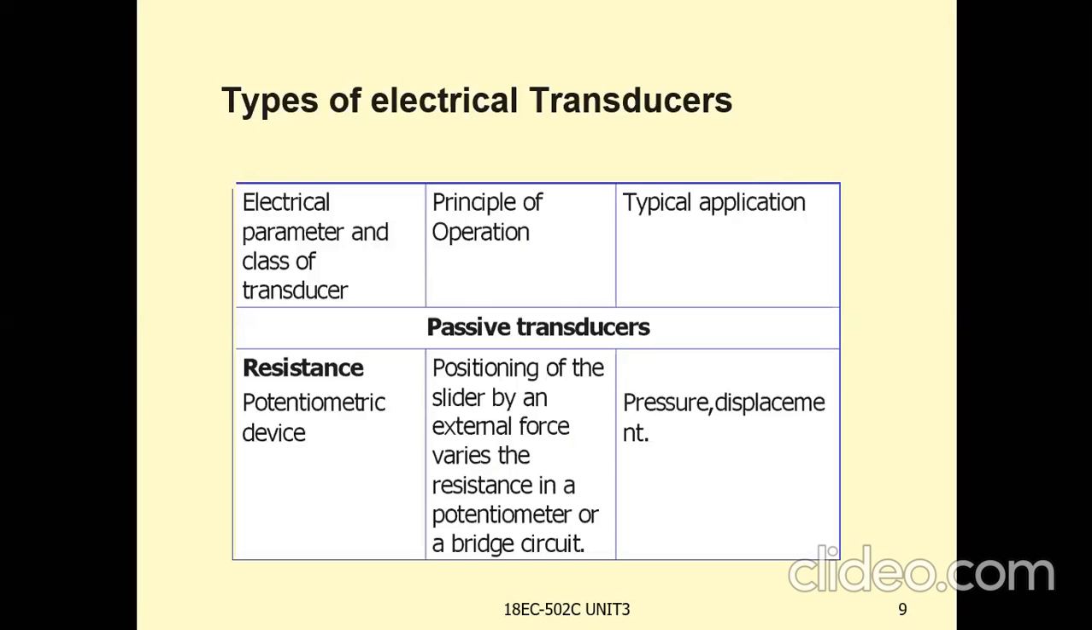See, electrical parameter and class of transducer. The electrical parameter here is resistance, and the type of transducer is the potentiometric device. The principle of operation is position. In the potentiometer, the slider is positioned by an external force. Where is the resistance in a potentiometer or a bridge circuit? In a potentiometer there is a slider. If the slider is varied, the resistance of that wire will be varied.